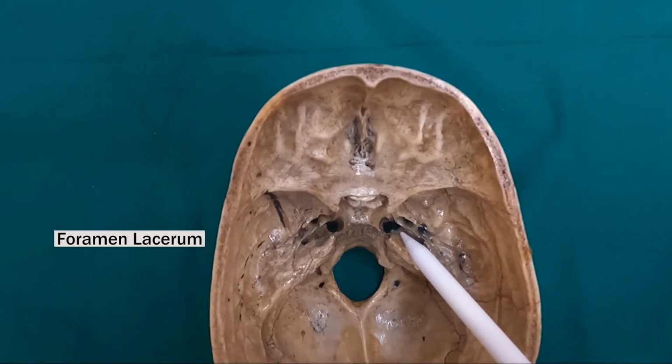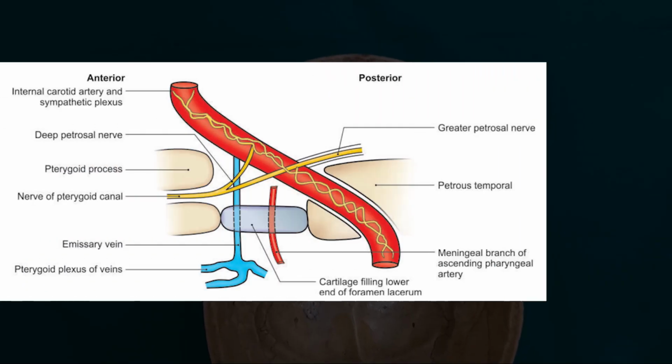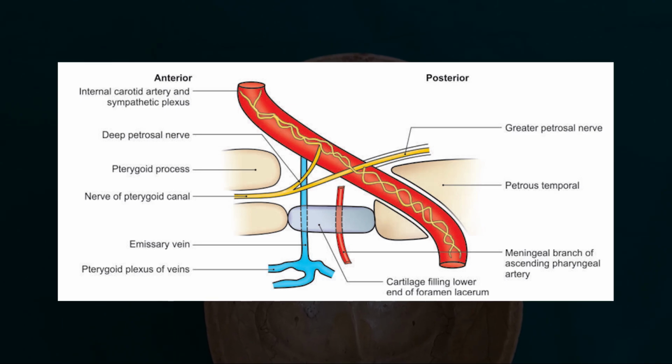The foramen lacerum. No significant structures pass through the whole length of the canal except for the meningeal branch of the ascending pharyngeal artery and an emissary vein from the cavernous sinus. However, the upper part of the foramen is traversed by the internal carotid artery with venous and sympathetic plexus around it.